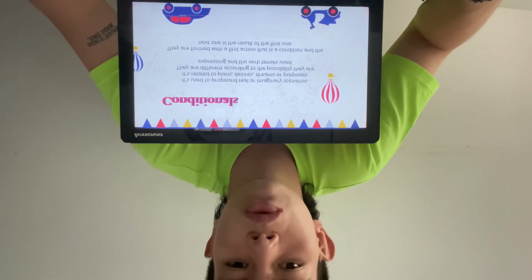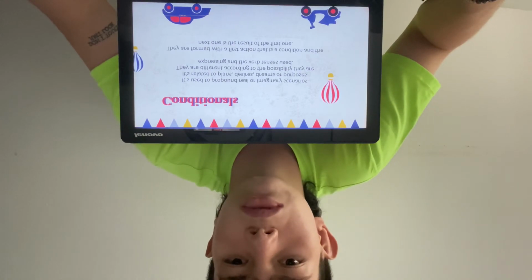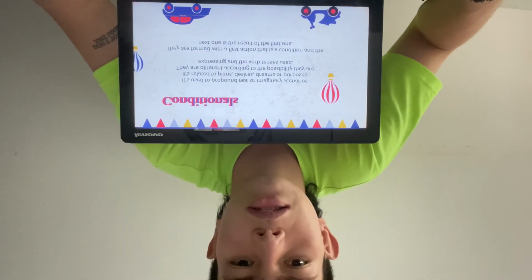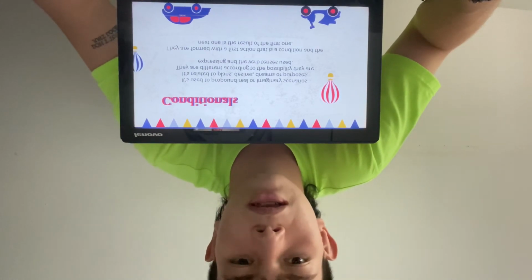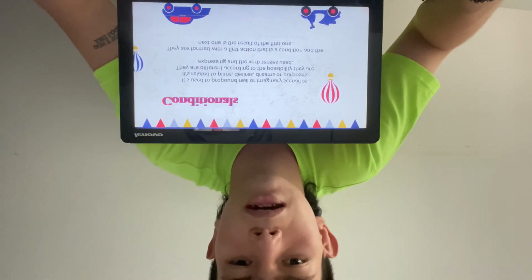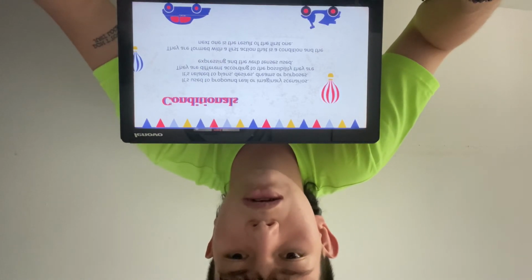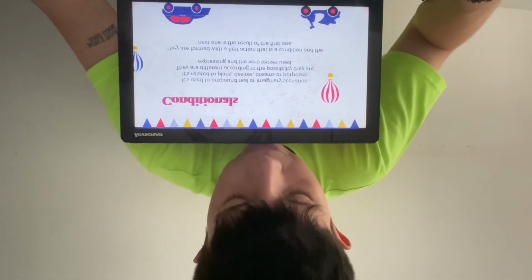Conditionals. They are used to propose real or imaginary sentences. They are related to plans, desires, dreams, or purposes. They are different according to the possibility they are expressing and the verb tenses used. They are formed with a first action that is a condition and the next one is the result of the first one.